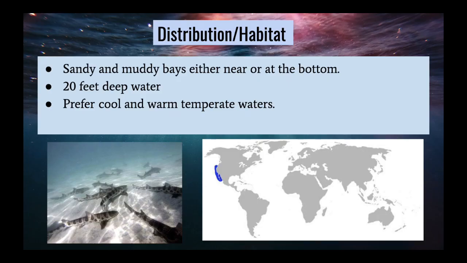Distribution and habitat. Leopard sharks are mainly found in sandy and muddy bays, either near or at the bottom. The leopard shark is commonly encountered in around 20 feet deep water or less. Leopard sharks seem to prefer cool and warm temperate waters.